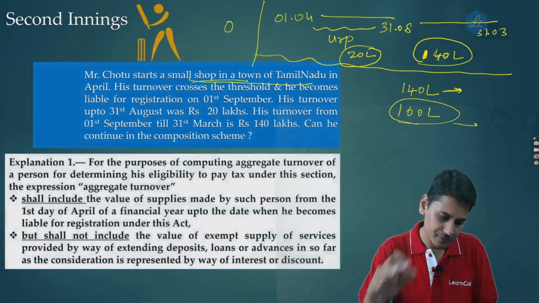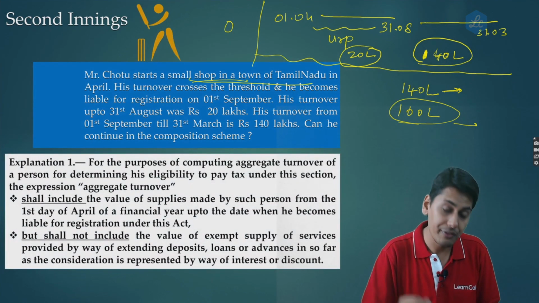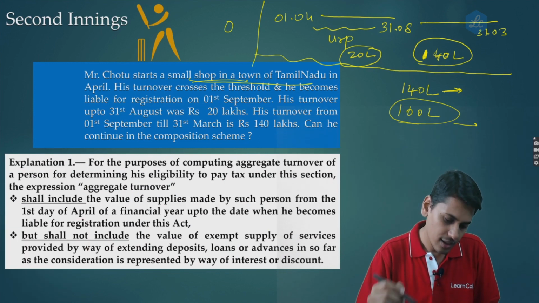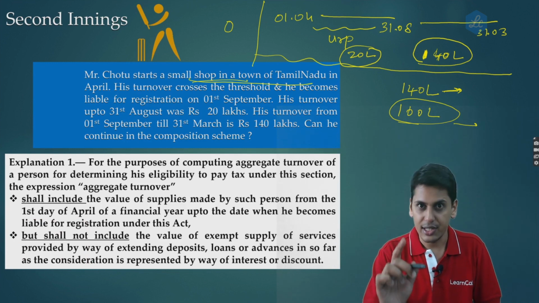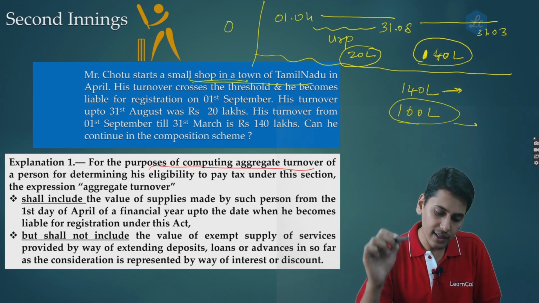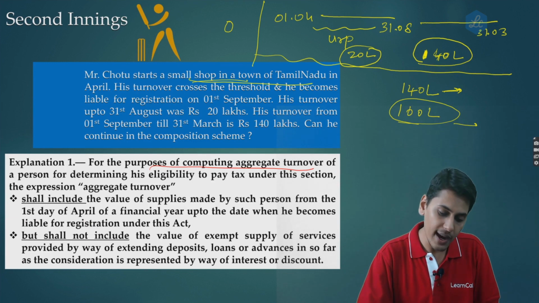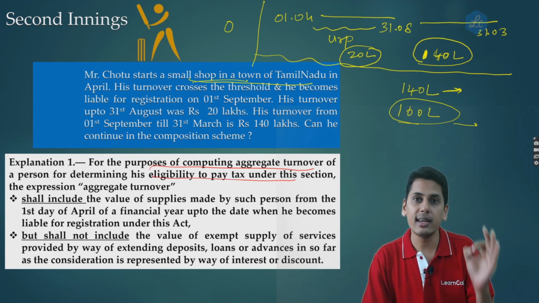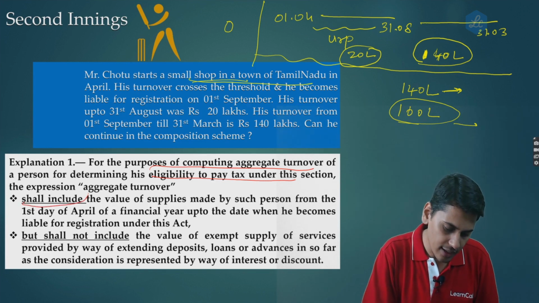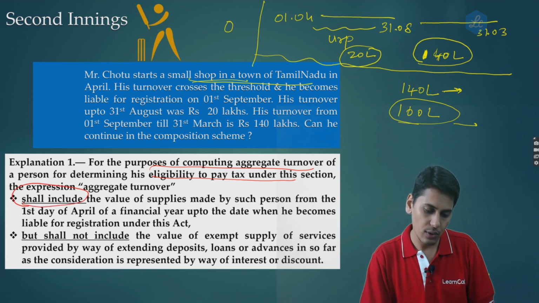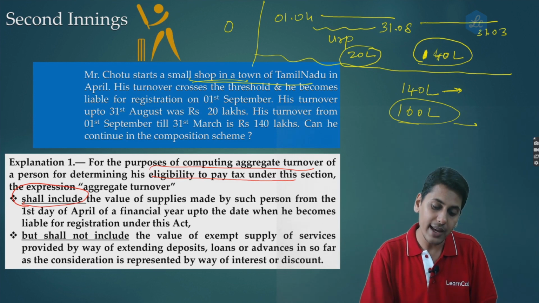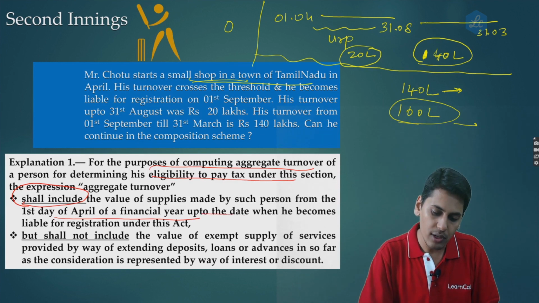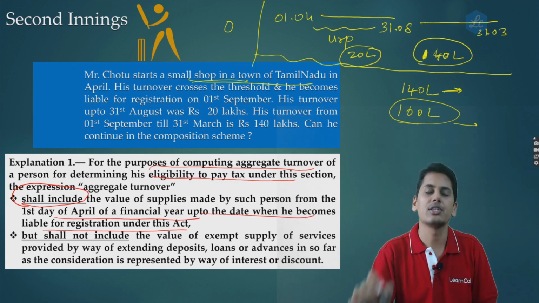Friends, let's have a look at explanation 1, the first part which we had left at that time. Explanation 1 to section 10 says: for the purposes of computing the aggregate turnover of a person, for determining his eligibility to pay tax under this section, the expression aggregate turnover shall include the value of supplies made by such person from the first day of April of the financial year up to the date when he becomes liable for registration under this Act.